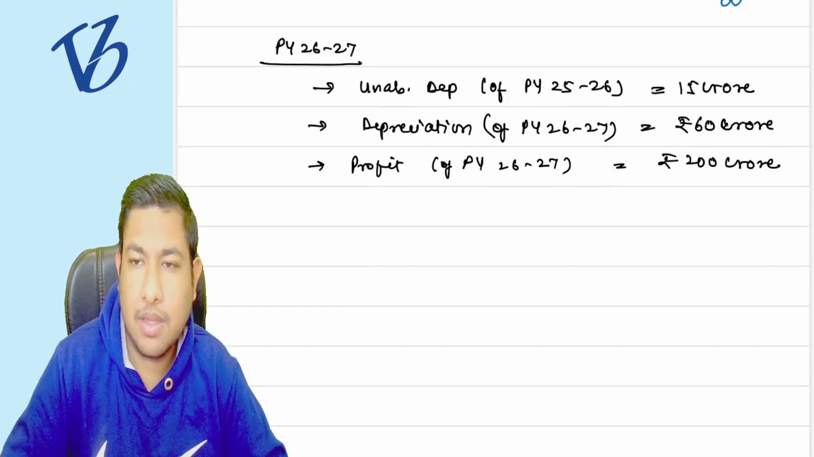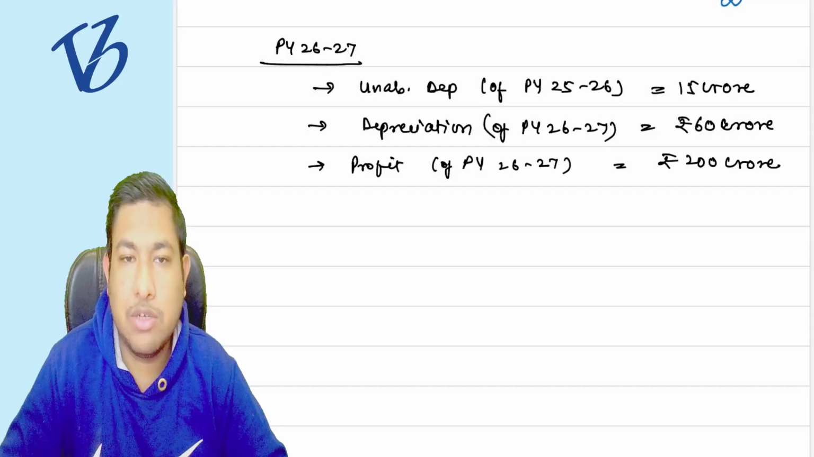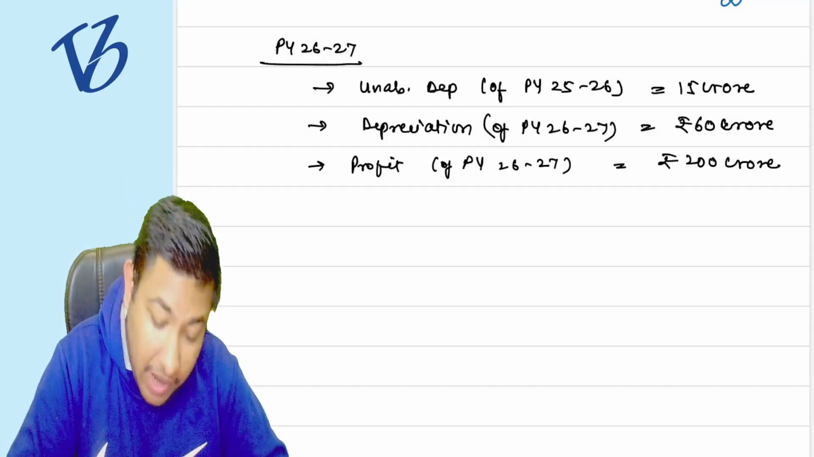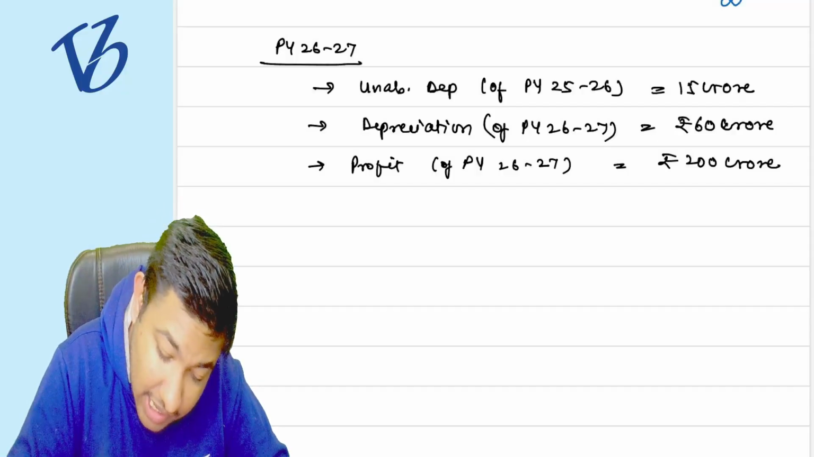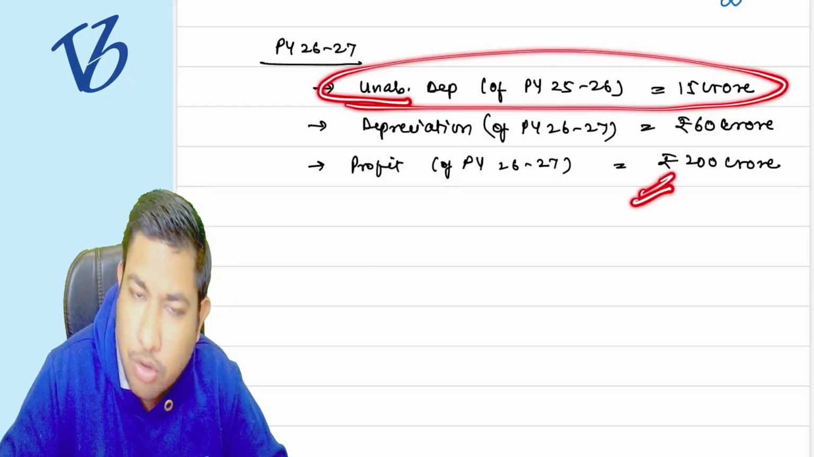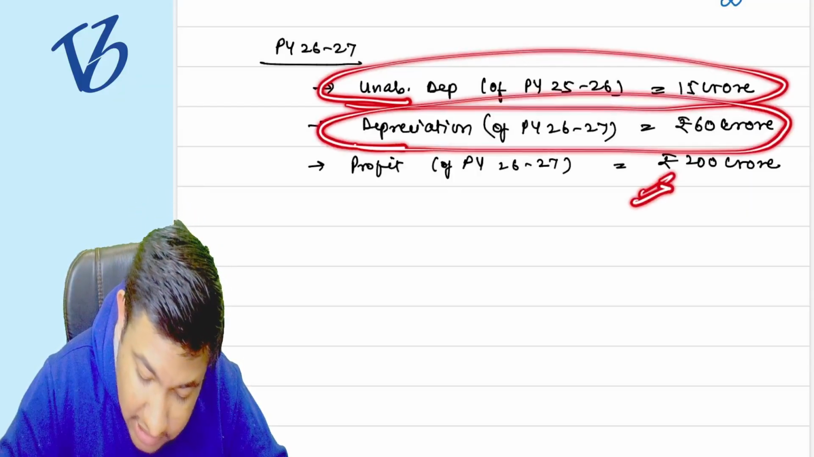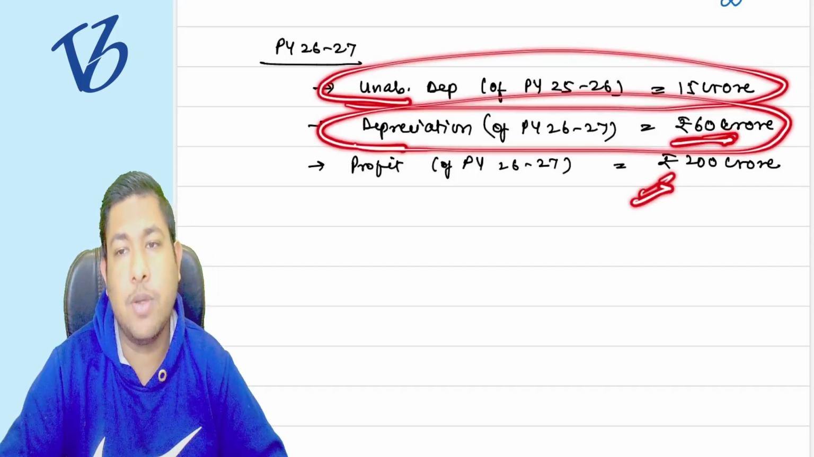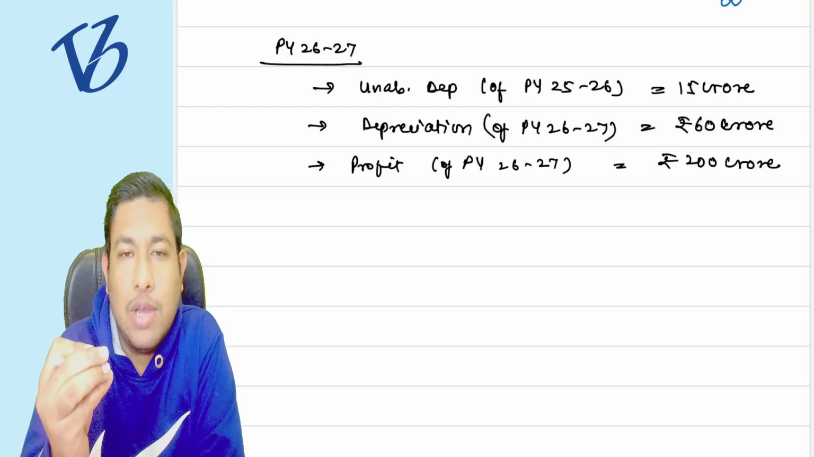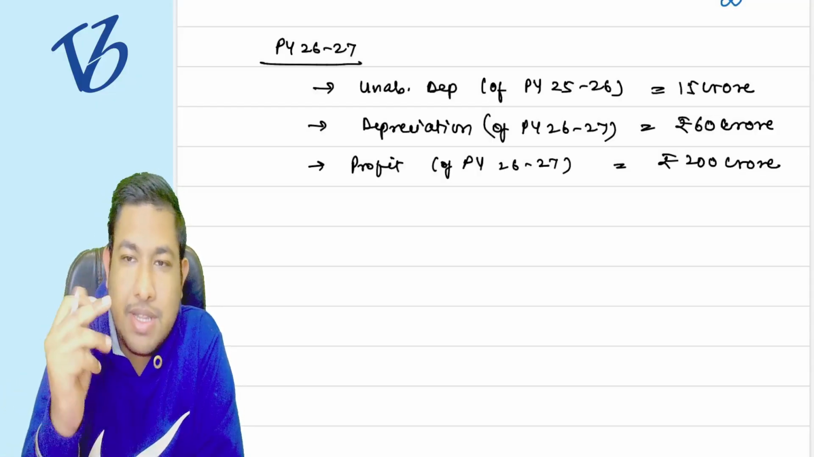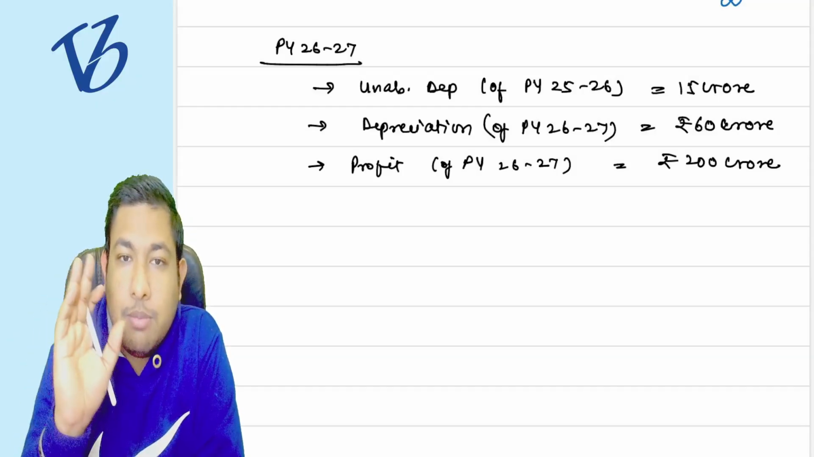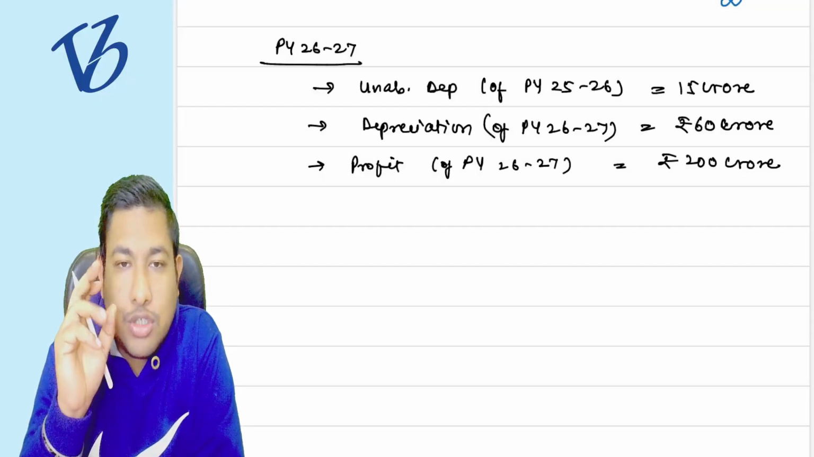Okay, what should be now the sequence to set off? Either I should adjust this 15 crore rupees first from this 200 crore rupees, or I should adjust this 60 crore rupees from the 200 crore rupees. In this example, either you absorb first 15 crore rupees, then 60 crore rupees, it is okay because it is going to be absorbed. But what should be the logic?